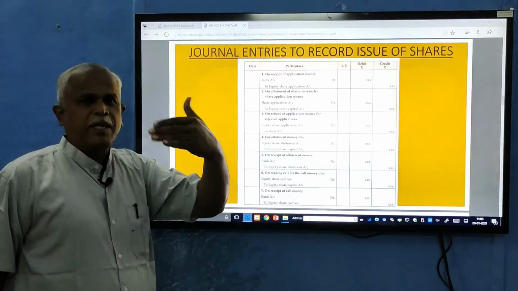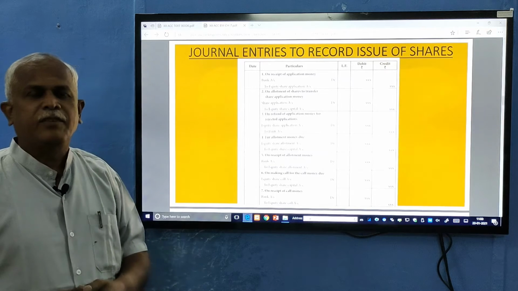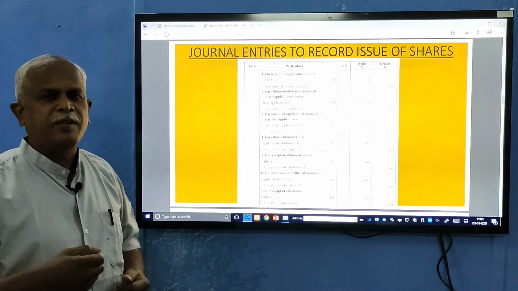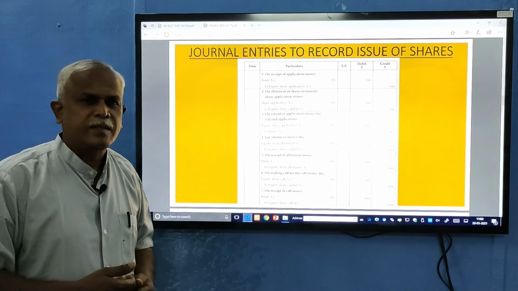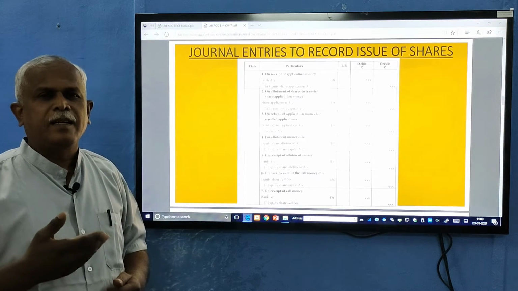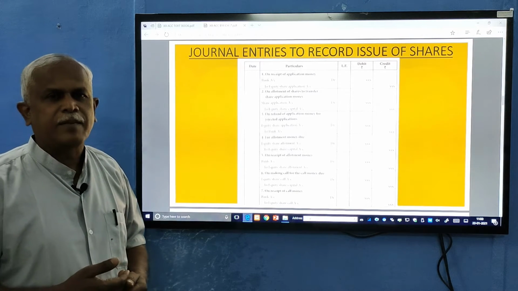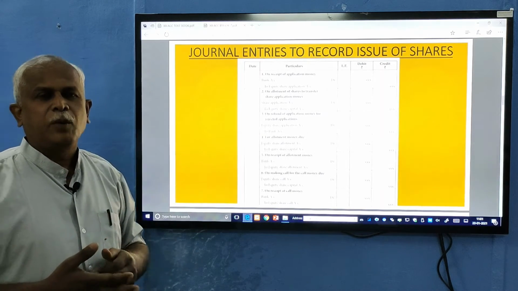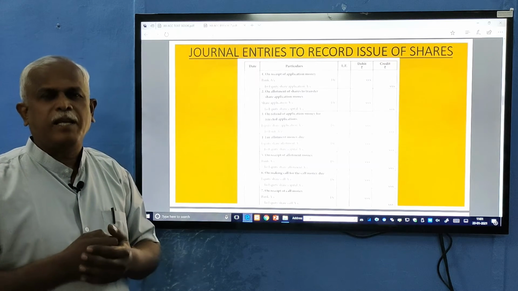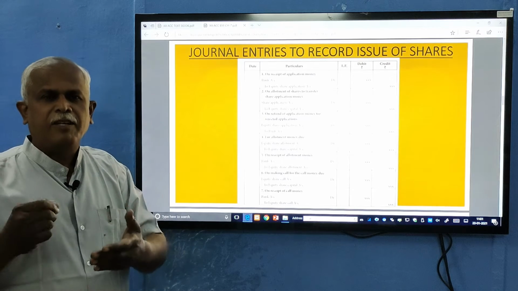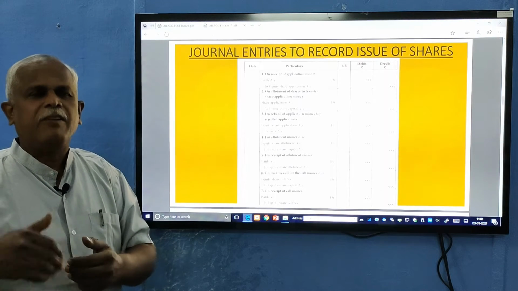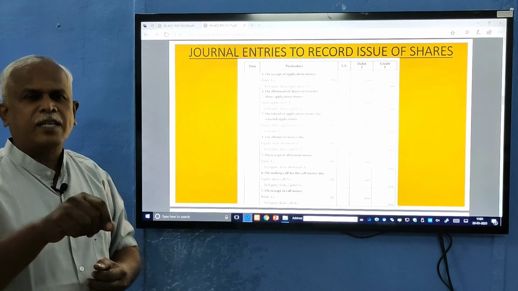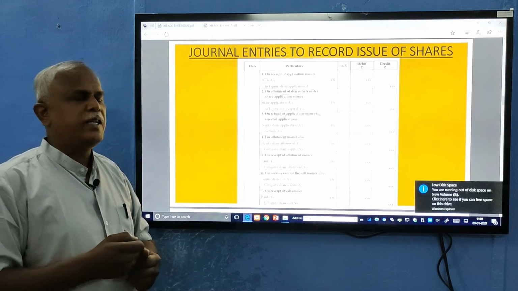Normally, let us say a company issues shares of rupees 100. A 100 rupees share is issued to the public, and if a person applies for it, how does he have to pay this 100 rupees? Sometimes they divide it into installments. The first installment is called application money, where the prospective shareholder will receive the application and read the prospectus, and he will fill the application. According to his savings, he will apply for a number of shares, and he has to sign, and attach the check, or you can say money, to it.